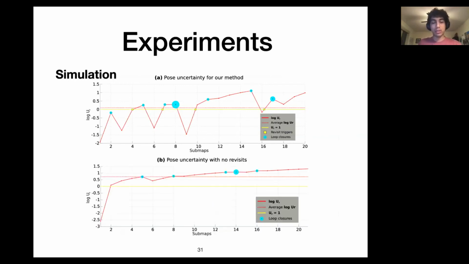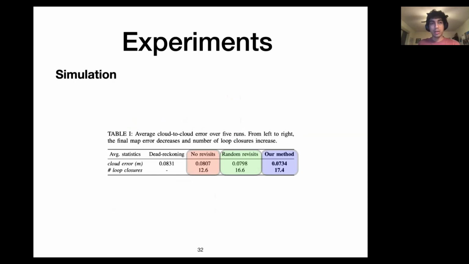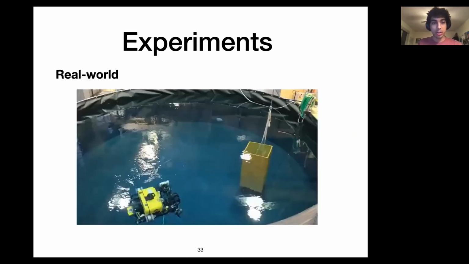Here, loop closures are shown with the cyan circles, and the revisits are in yellow. And we see that the mean uncertainty is closer to the threshold, and without revisits, this skyrockets and exceeds that. Finally, we have some quantitative metrics that show that the active method has the least cloud-to-cloud error and has a greater number of loop closures.